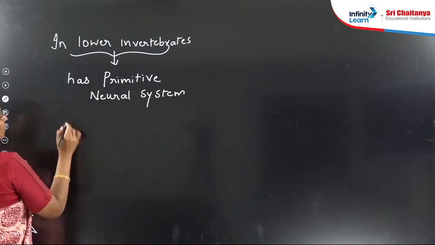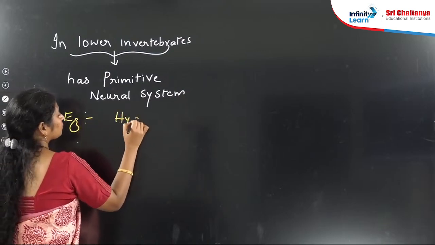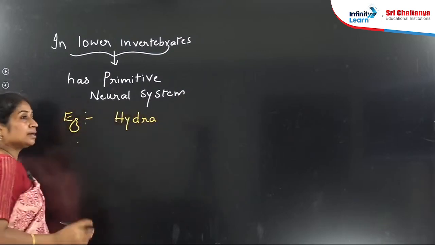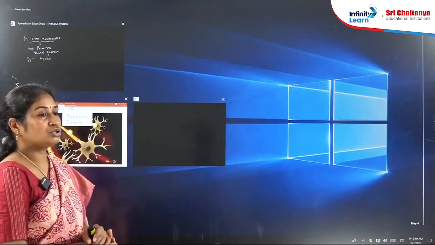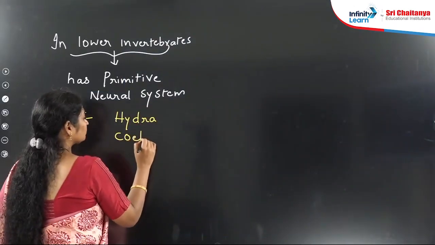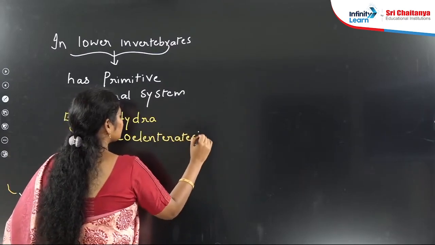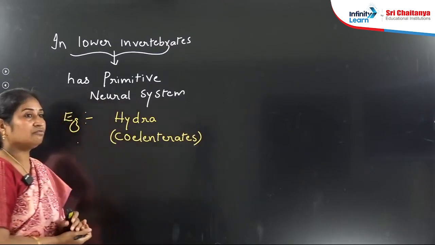For example, Hydra. Hydra belongs to which phylum? Hydra belongs to coelenterates.